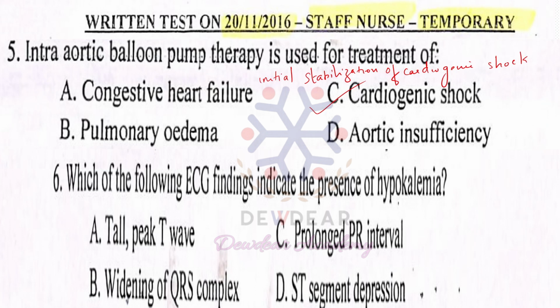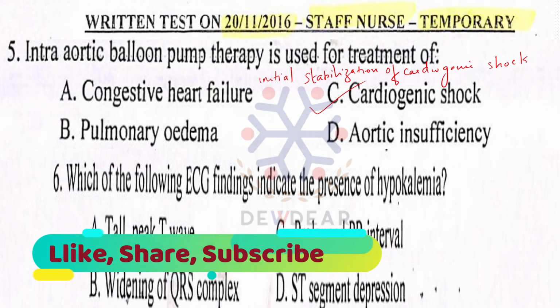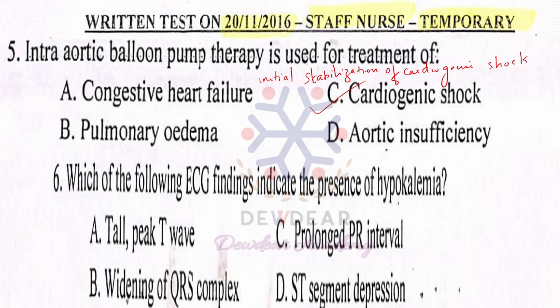Then question number 6, which of the following ECG findings indicate the presence of hypokalemia? Options are tall peaked T wave, widening of QRS complex, prolonged PR interval, and ST segment depression.